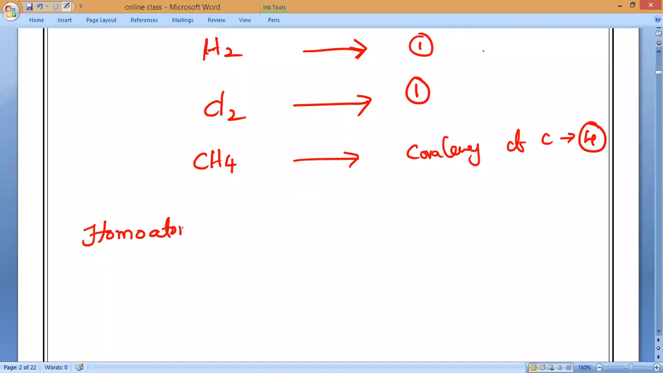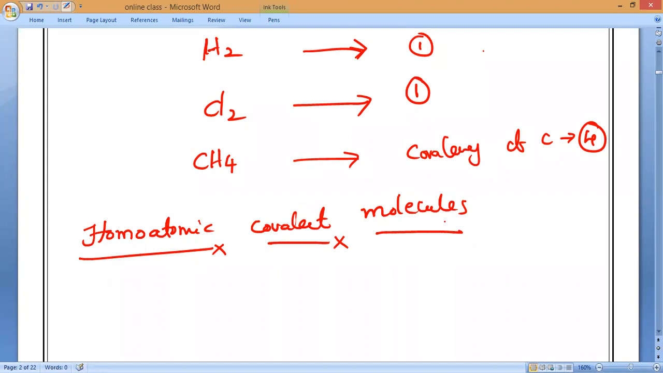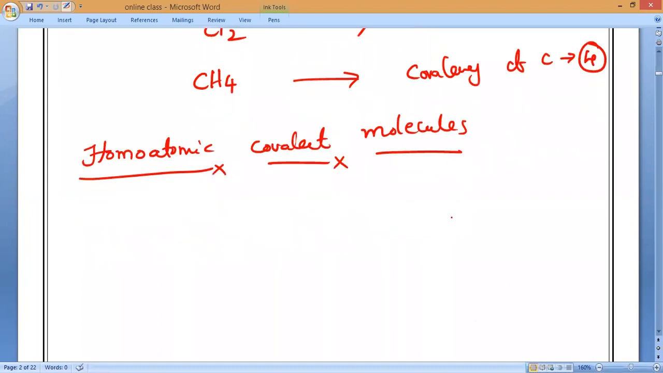One is homoatomic covalent molecules. What do you mean by homo? Homo means the same type of atoms form the bond, then it is called homo. So can you tell me any example? All of you should remember, if the bond is formed between the same type of atoms, then that is called homoatomic.